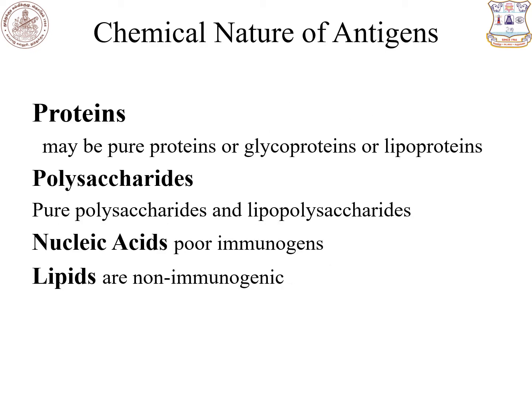Next, see about chemical nature of antigens. The antigens may be proteins, polysaccharides, nucleic acids and lipids. Proteins and polysaccharides are very potent antigens. Nucleic acids are very poor antigens. Lipids mostly act as non-immunogenic antigens.